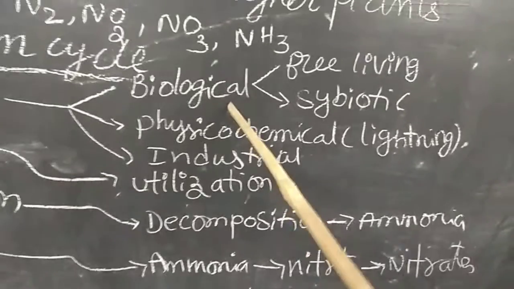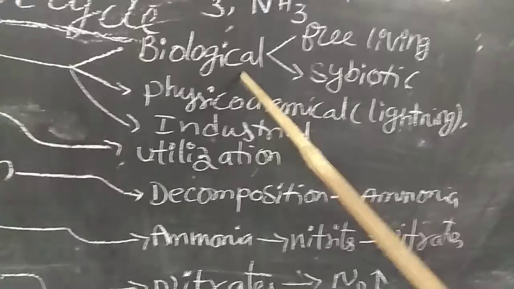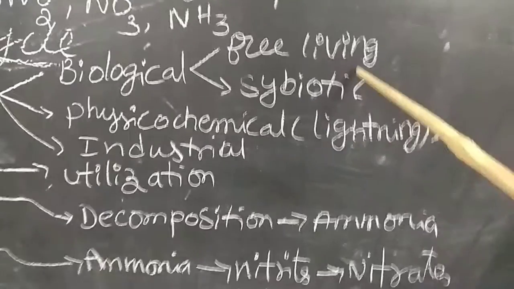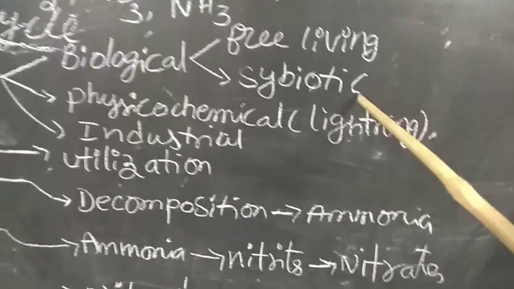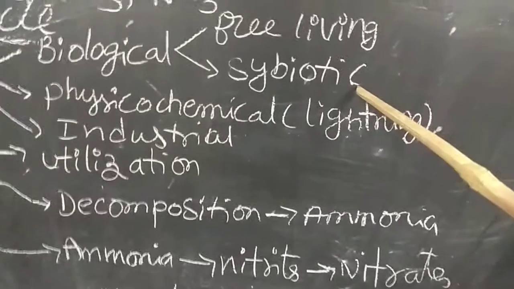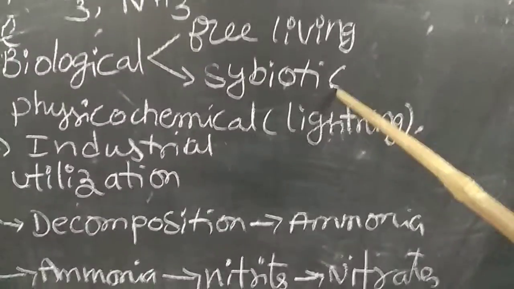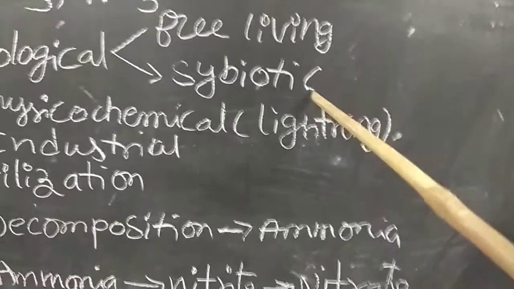One is biological nitrogen fixation. Biological nitrogen fixation is mediated by microorganisms. Again, it is 2 types: free living biological nitrogen fixation and symbiotic. Here, symbiotic means some rhizobium bacteria live symbiotically with legume plants, and some cyanobacteria such as nostoc and anabaena fix atmospheric nitrogen by living symbiotically either with azolla or cycas plants, that's all.